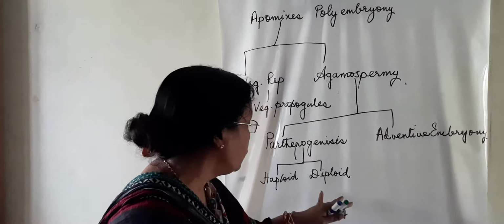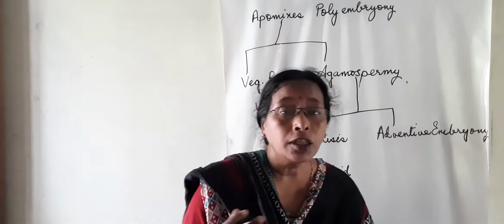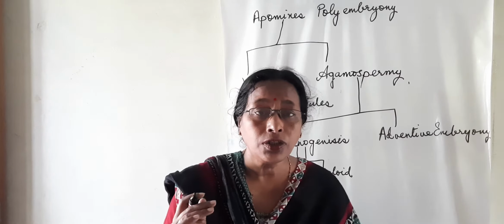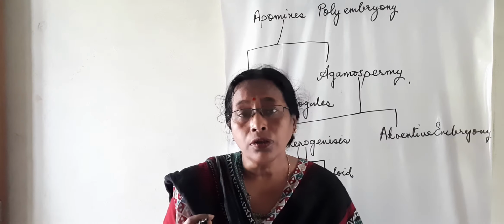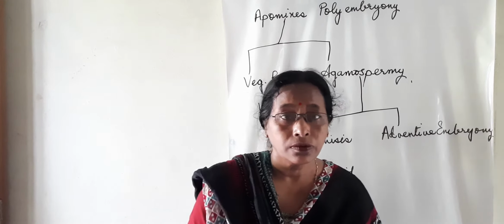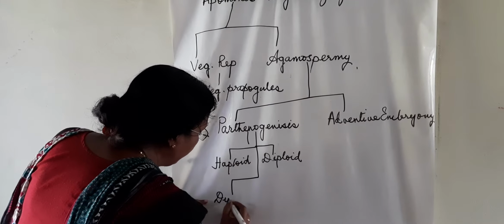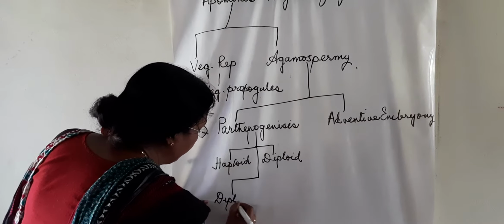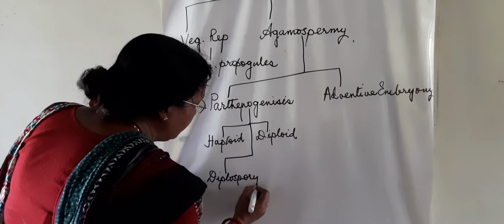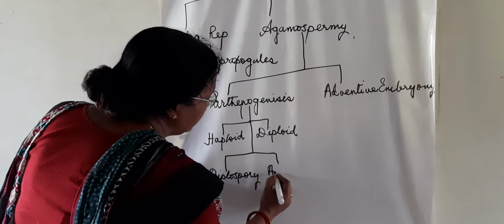Now in diploid parthenogenesis, any diploid tissue other than the embryo sac that develops into an embryo is known as diploid parthenogenesis. Now these diploid tissues can be the integuments or the nucellus. Diploid parthenogenesis can again be divided into diplospory and apospory.